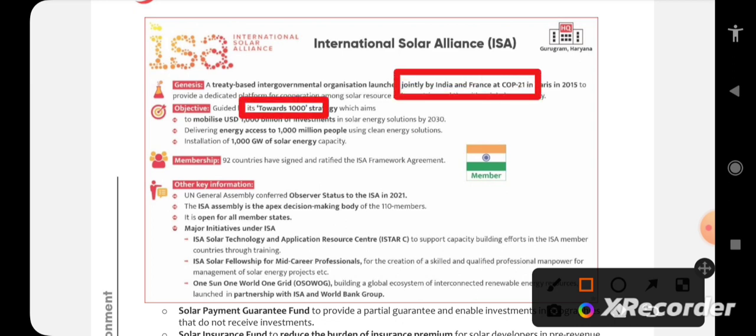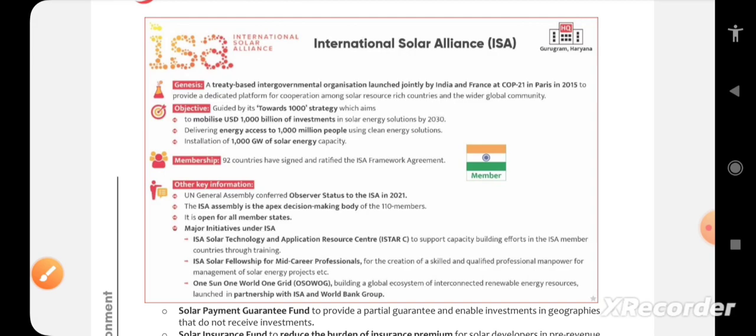Towards 1000 strategy, which aims to mobilize 1,000 gigawatts of solar energy and 1,000 billion US dollars of investments in solar energy by 2030, by India and France. This is simple enough; you can understand the remaining things even if asked. This is what ISA is all about. Okay, moving forward.